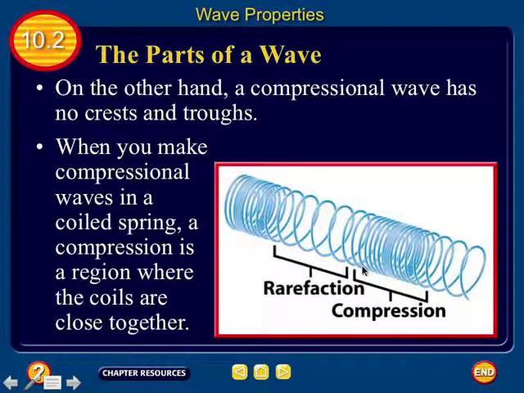That'd be the top of the graph. And since these are far apart, that'd be low pressure, the bottom of the graph. You could also think of that as graphing the density of the particles, high density, low density. But that doesn't mean they're moving that way. Now, in a transverse wave, they're actually moving that way, but not in a compressional wave. Okay?